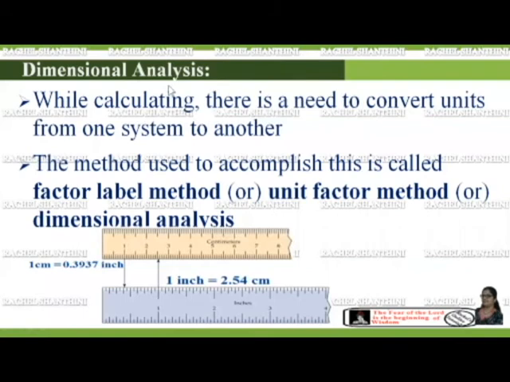Dimensional analysis. During scientific calculation, there is a need to convert units from one system to another. The method used to accomplish this is called the factor label method, unit factor method, or dimensional method. Here is one example: 1 centimeter is equal to 0.3937 inch, and 1 inch is equal to 2.54 centimeter.